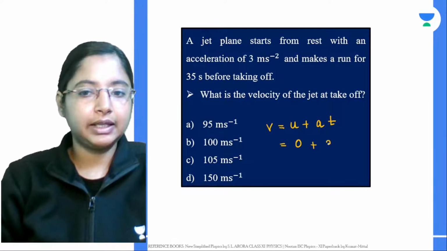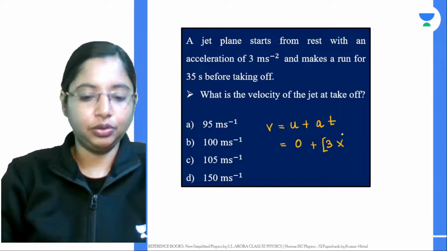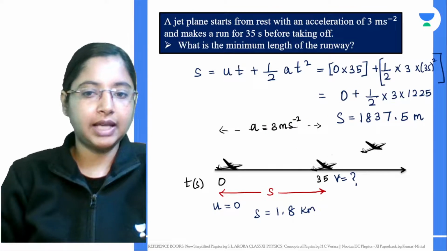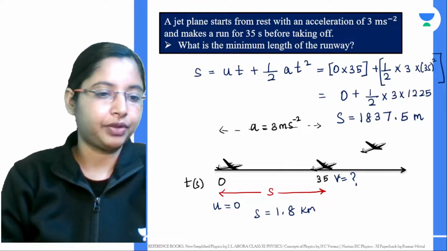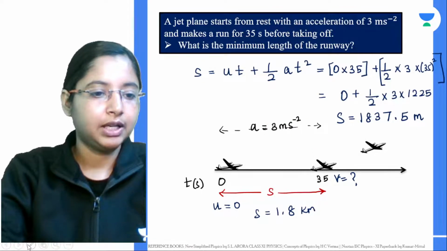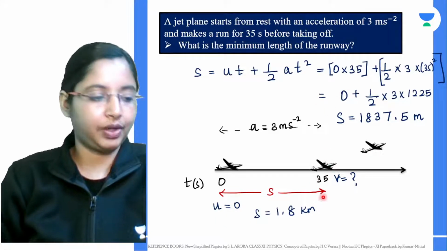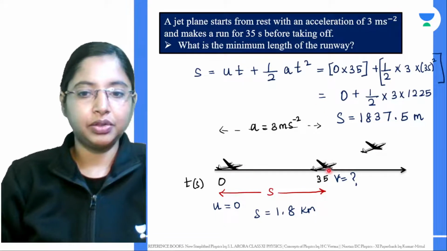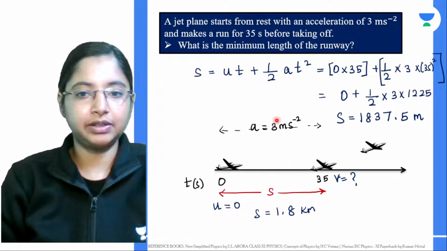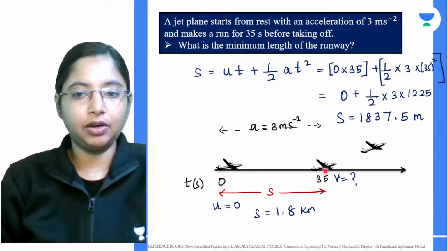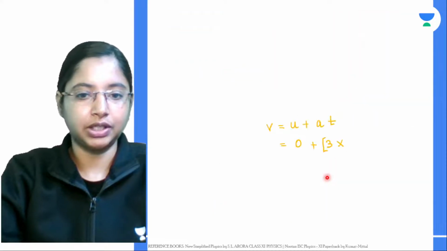Acceleration is 3 meters per second square, into the time taken. At t is equal to 35 seconds, the plane takes off. When the plane takes off, we want to find its velocity. So the acceleration is 3 meters per second square, and at takeoff the time is t equal to 35 seconds. We want to know its velocity at takeoff.